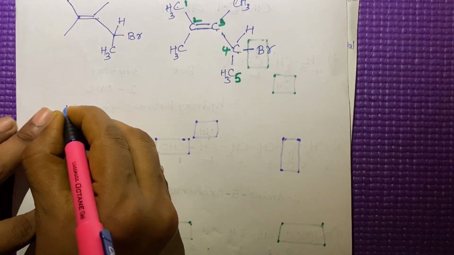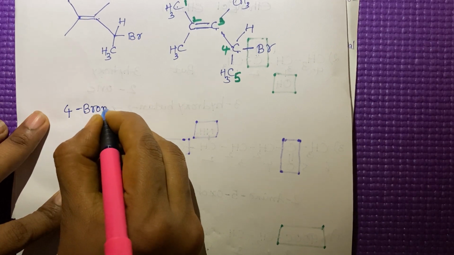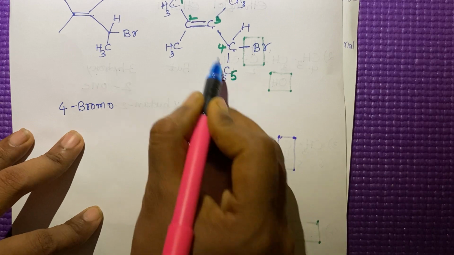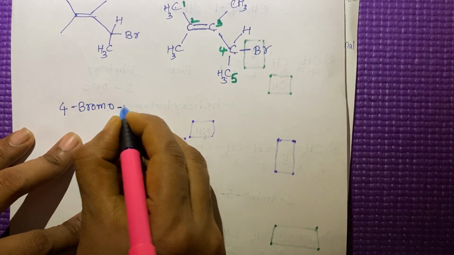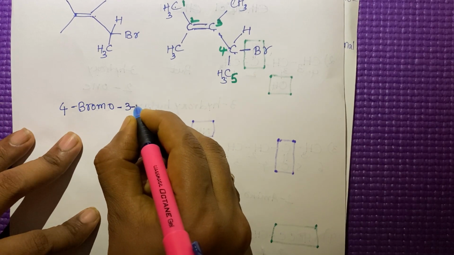The fourth position, 4 bromo, and the third position methyl group is there, hyphen 3 methyl.